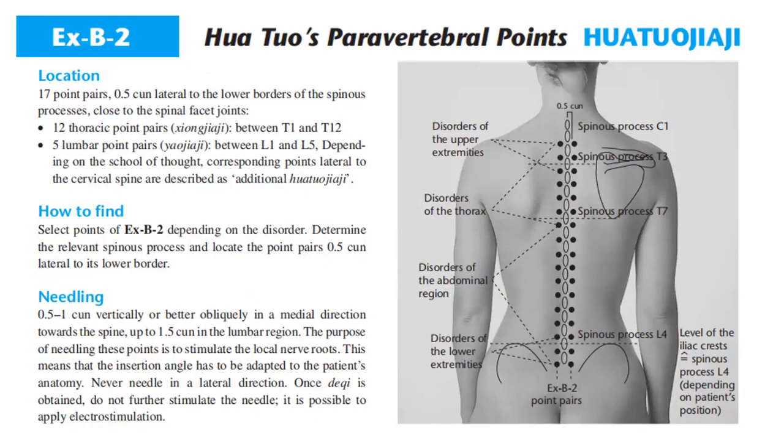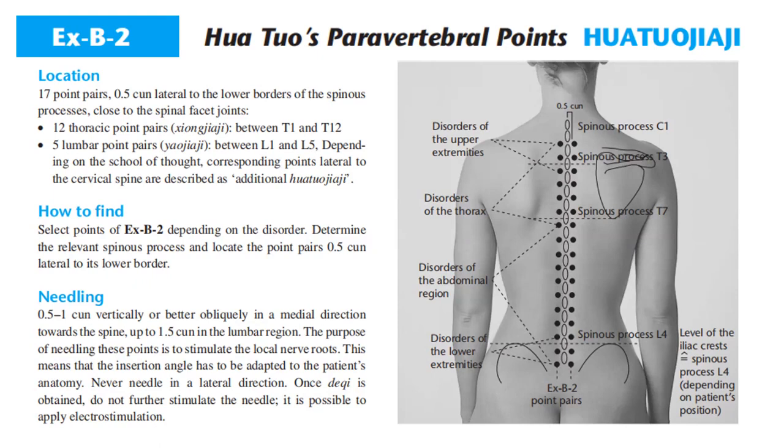Extra point B2, Huatuo's paravertebral point. Location: 17 point pairs, 0.5 cun lateral to the lower border of the spinous processes, close to the spinal facet joints. 12 thoracic point pairs between T1 and T12, and 5 lumbar point pairs between lumbar 1 and lumbar 5. Depending on the school of thought, corresponding points lateral to the cervical spine are described as additional Huatuojiaji.